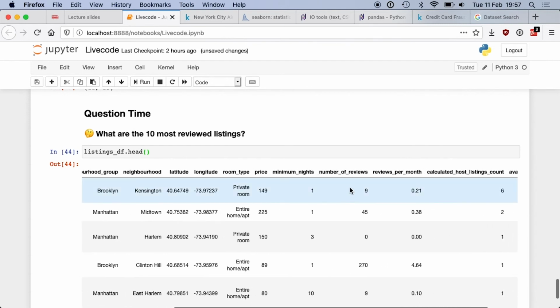So we have number of reviews, which seems to be interesting. And then what do we do with that column? We want to sort it by what? The first one will be the bigger, so descending sort. And then we take the first 10. Okay, that's what we want to do.